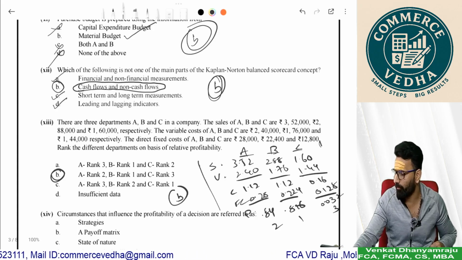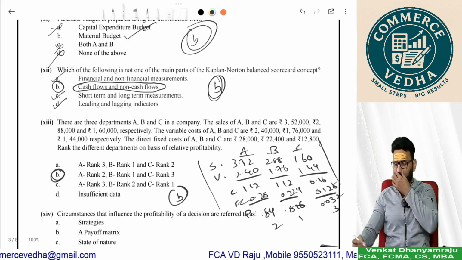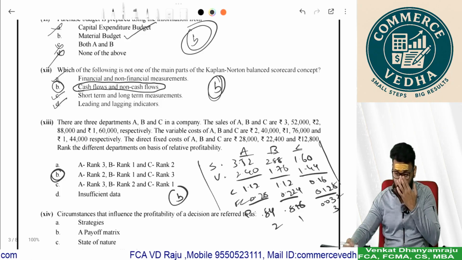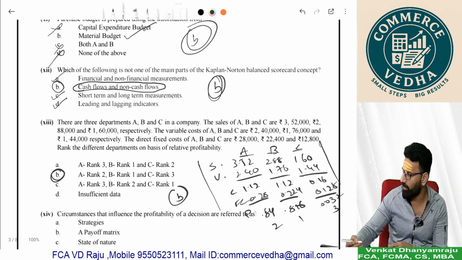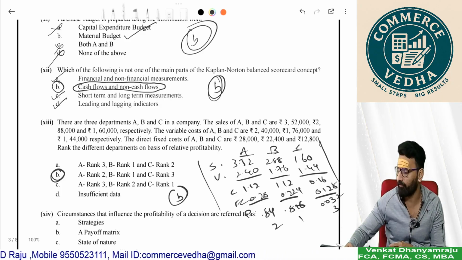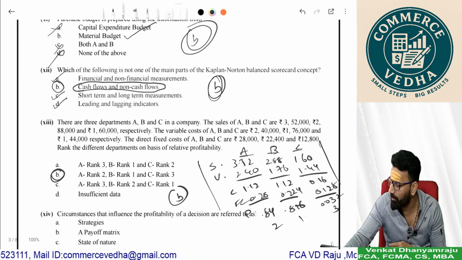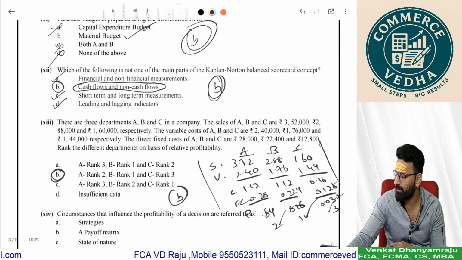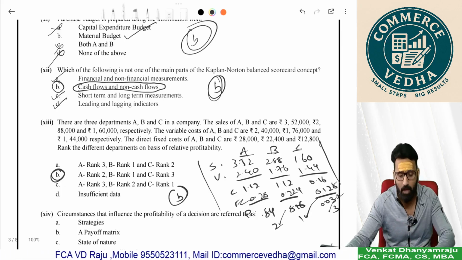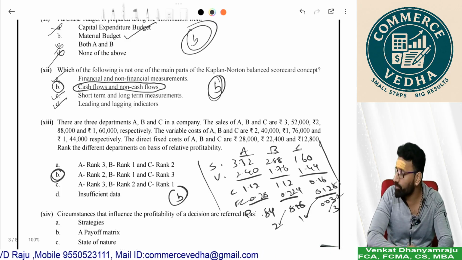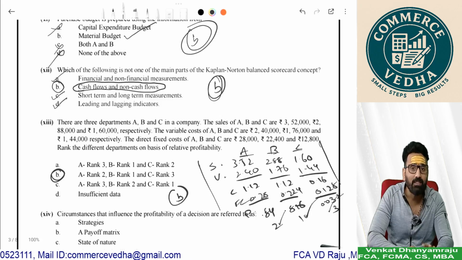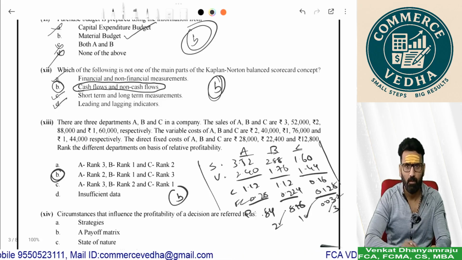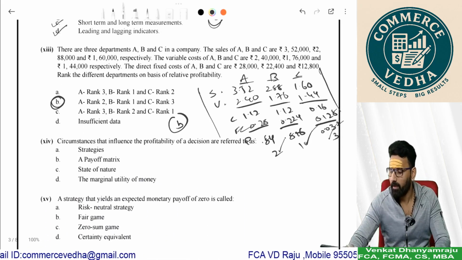Simply compute the profit for each of the 3 products. Sales minus variable cost is contribution, contribution minus fixed cost is profit. So high profit is coming at B. So B is more profitable, A is next and C. All the 3 are profitable, but in terms of ranking, B should be 1, A should be 2, and C should be 3. Moving to the next question.